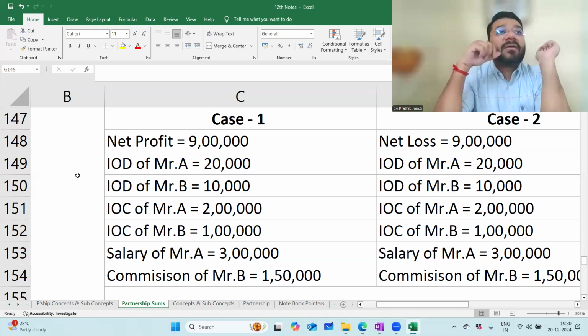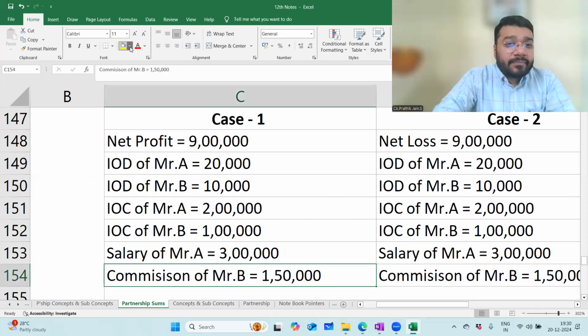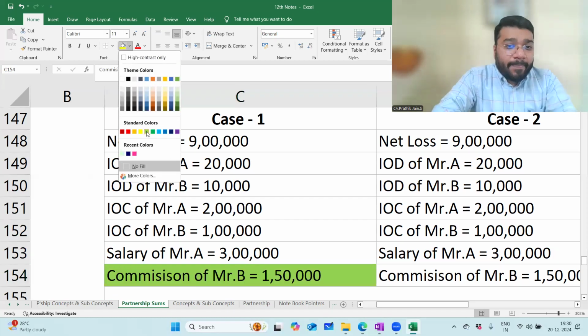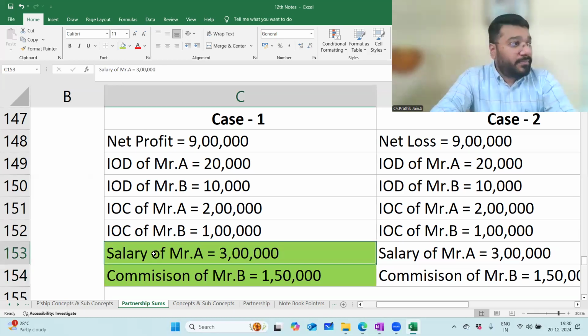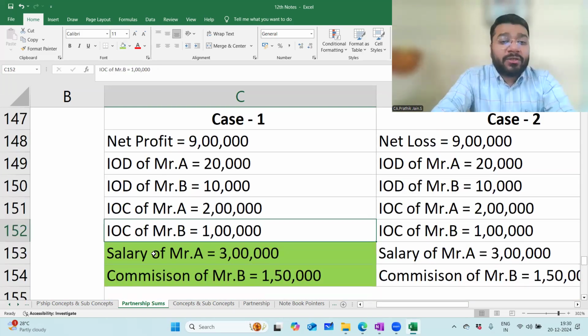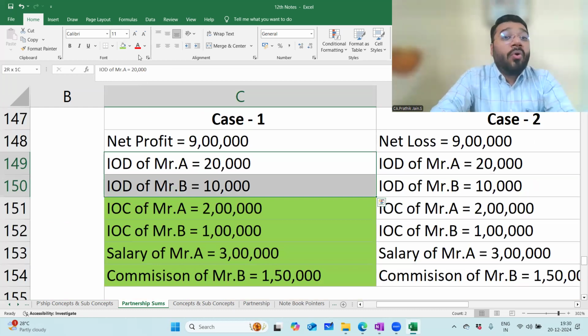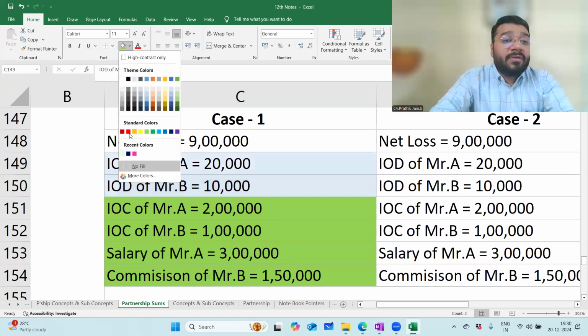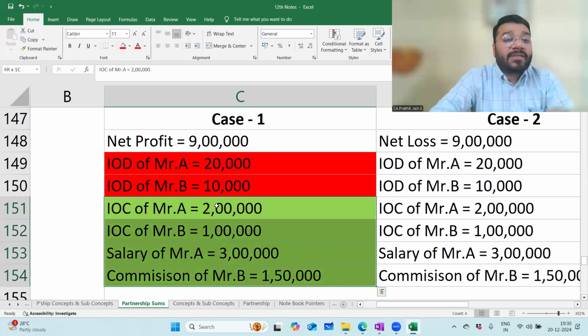Which of these are items of appropriation? Is commission an item of appropriation? Yes, sir. Is salary an item of appropriation? Yes, sir. Is IOC an item of appropriation? Yes, sir. Is IOD an item of appropriation? No, sir. Rightly said. This is not an item of appropriation. So now, please total the green ones. 2 lakh plus 1 lakh plus 3 lakh plus 150. How much is it? 750.